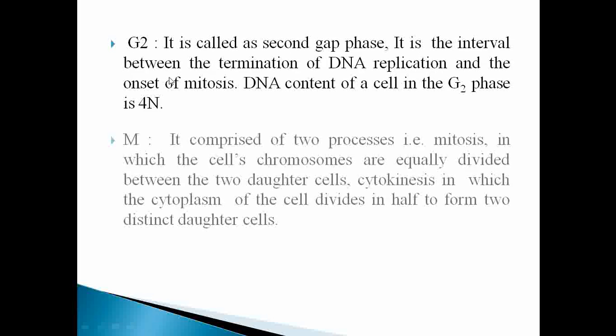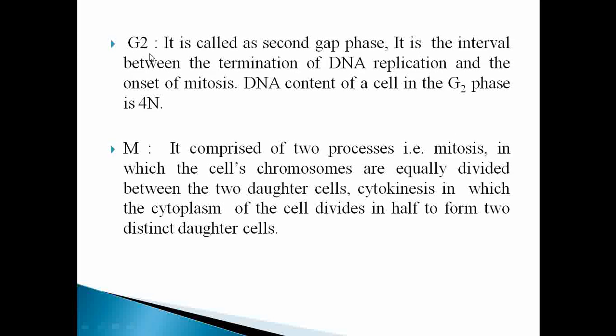Then the next phase is called the G2 phase. It is also called the second gap phase. It is the interval between the termination of DNA replication and the starting of mitosis. What happens in the G2 phase? In the G2 phase, there is termination of DNA replication. So the tetraploid number of DNA becomes constant in the G2 phase.